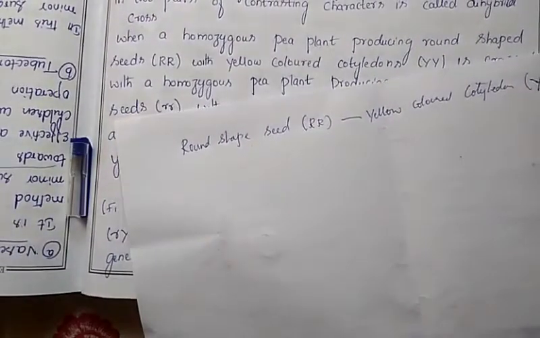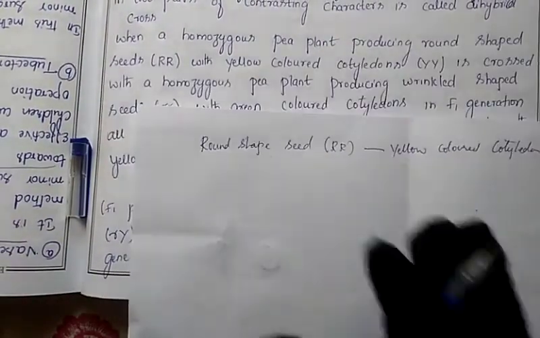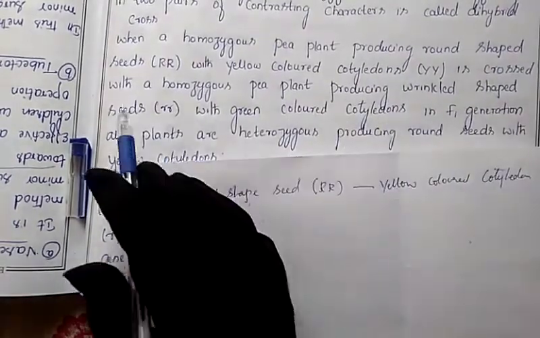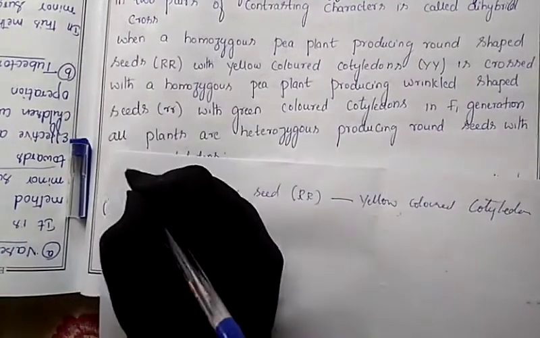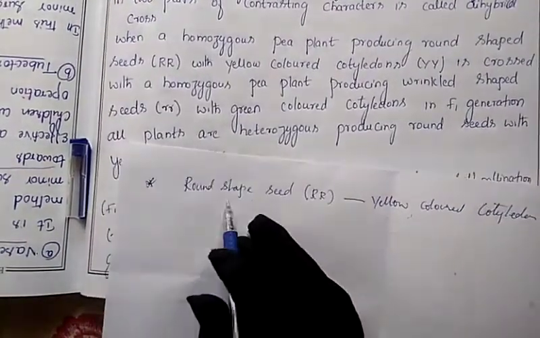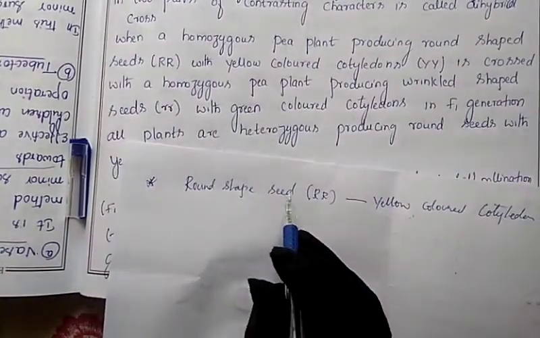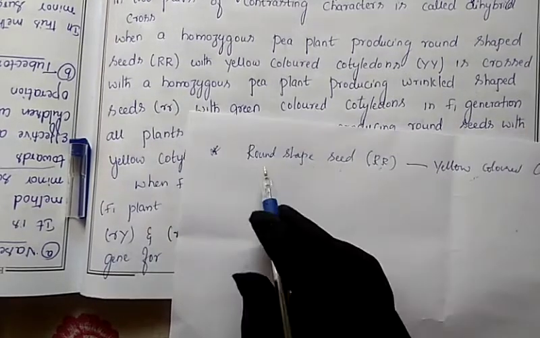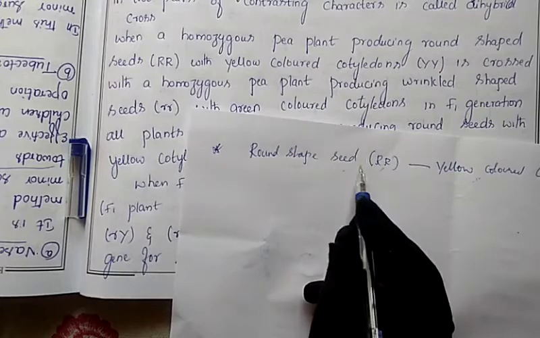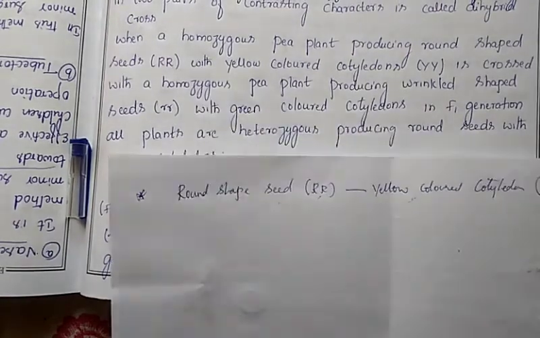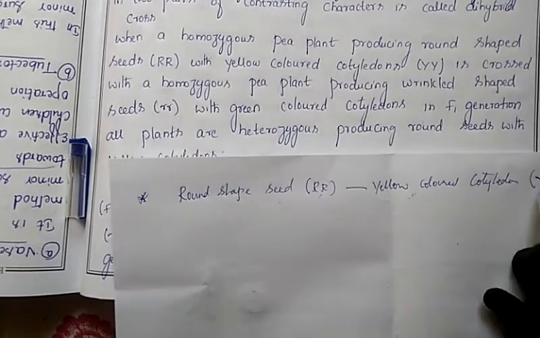Next, crossed with a homozygous. So this is one parent. The parent has the round shape of seed. Two characters we took here. This is one character. One parent has round shaped seeds, and they are in a homozygous condition. So that's why we write capital R, capital R, capital Y, capital Y.